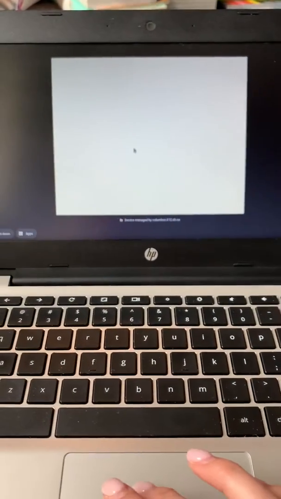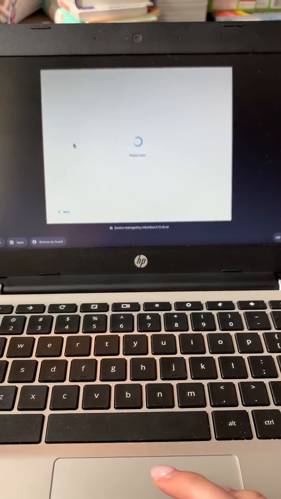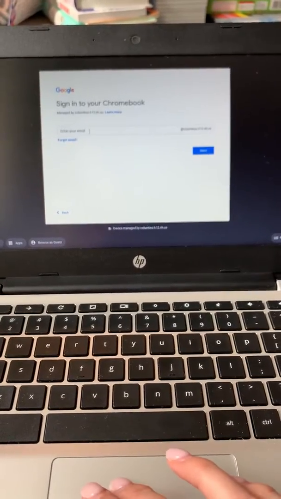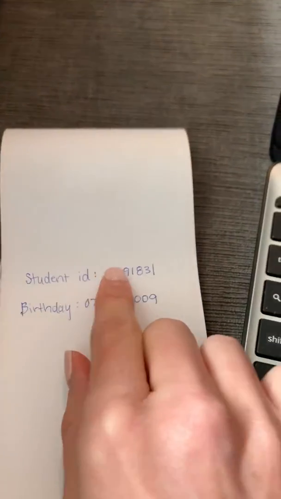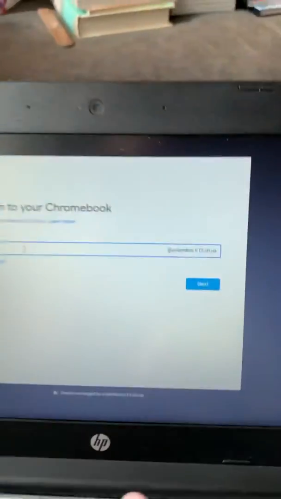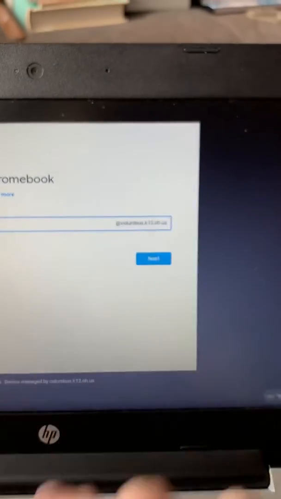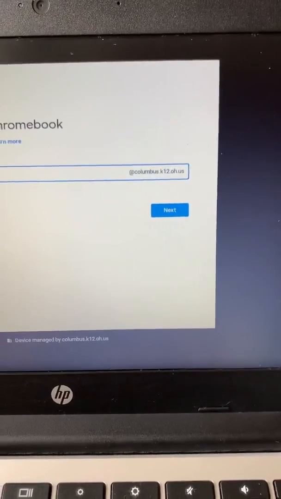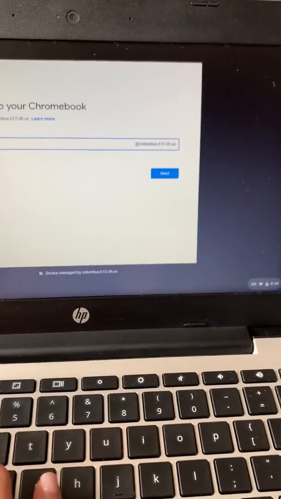Okay, once the login screen comes back up, this is where you will type your student ID in the box here. So for logging in, this is just a made up number and birthday, but this would be what you put in as your email. You would type in this number, and as you can see, they already have the Columbus domain, columbus.k12.oh.us, there for you. So you will simply type in your student ID.